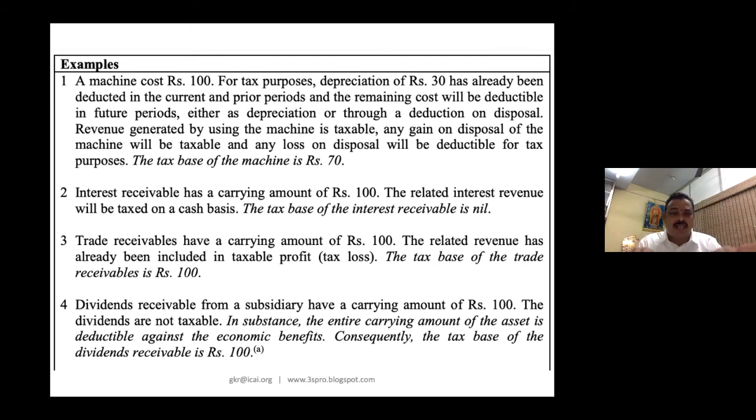So in that year, what is your tax base with respect to an asset? Interest receivable is an asset. As far as the tax base of an asset for an interest receivable is concerned, it is 0. Why? Because you are not recognizing that at all, and as per the income tax provision, interest will be taxed on receipt basis. That is the provision. Let us not go into the Income Tax Act sections now. I am just giving an example to understand a tax base.